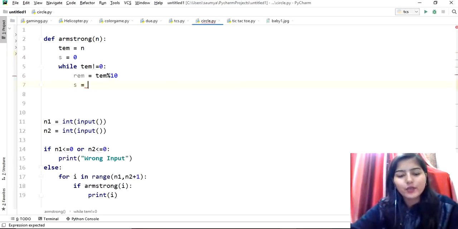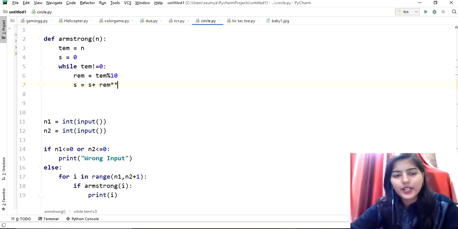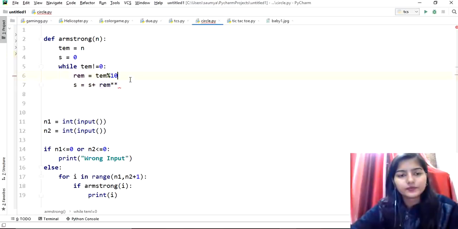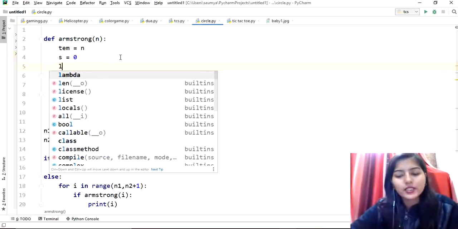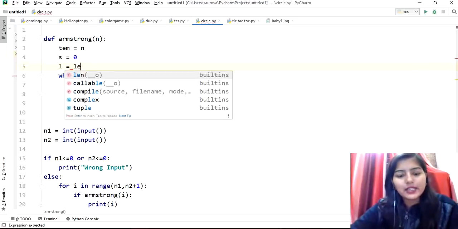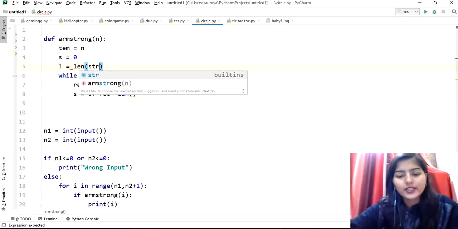So s equal to s plus rem raised to the length of str. Okay, so let me take another variable. We want to raise each digit of the number to the power of the length of the number. So for this, let me take a variable l equal to len of str of n.